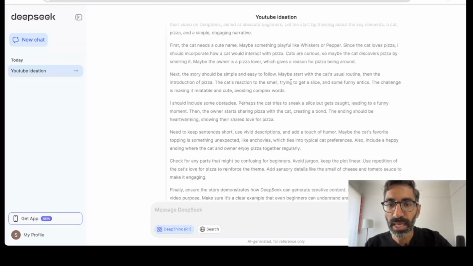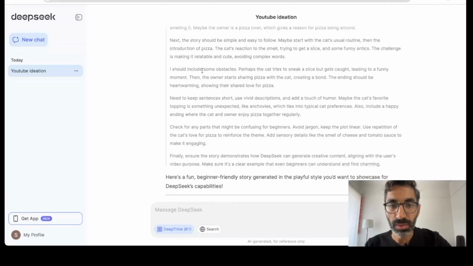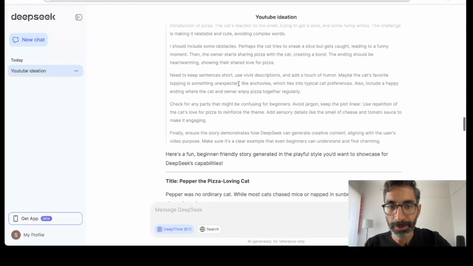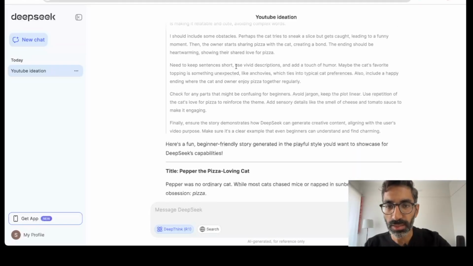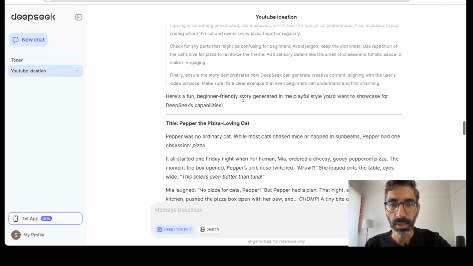Story should be simple and easy to follow. Maybe start with the cat's routine, relatable, cute. I should include some obstacles. It's trying to think how to make the story more engaging and interesting. Keep the sentences short, use vivid descriptions, add a touch of humor.